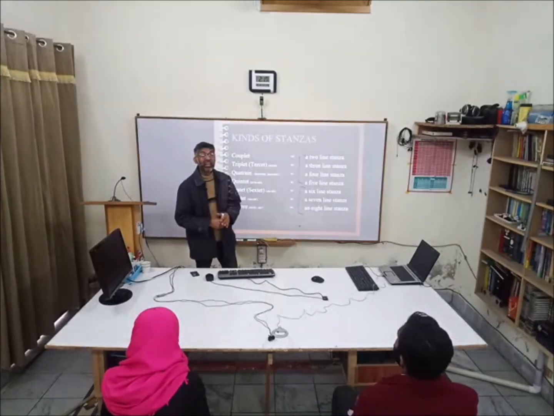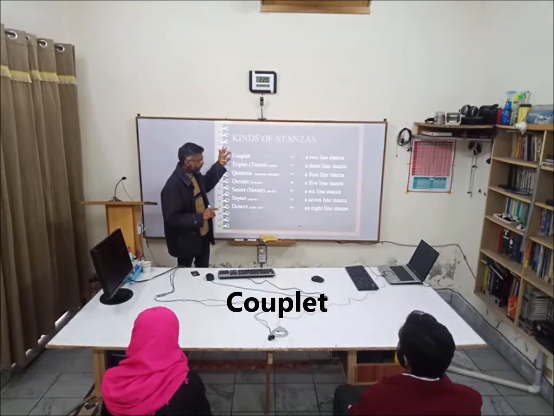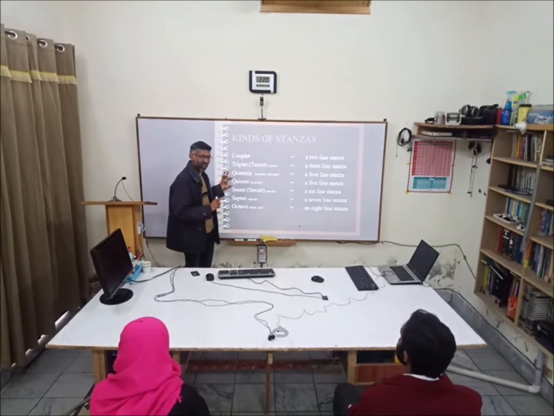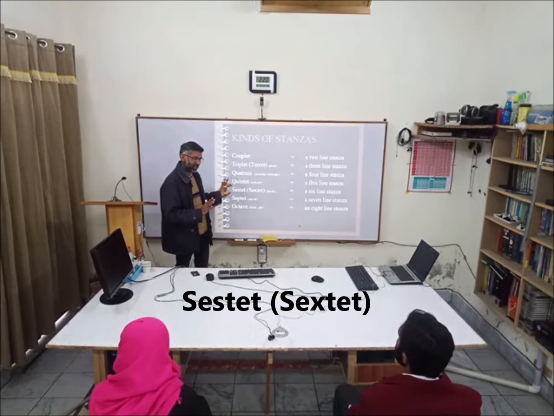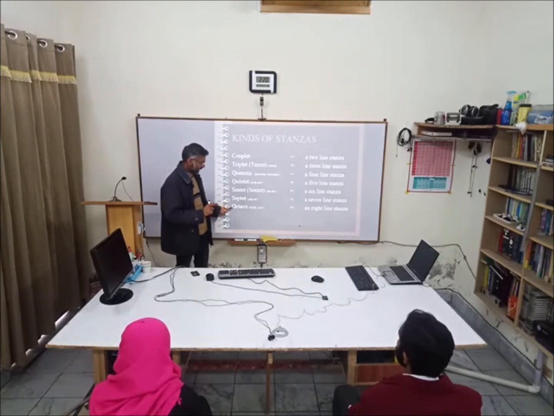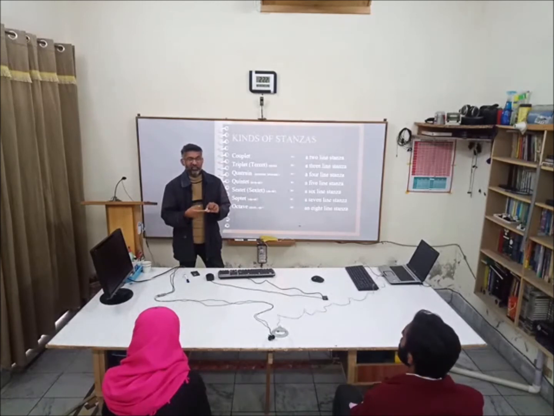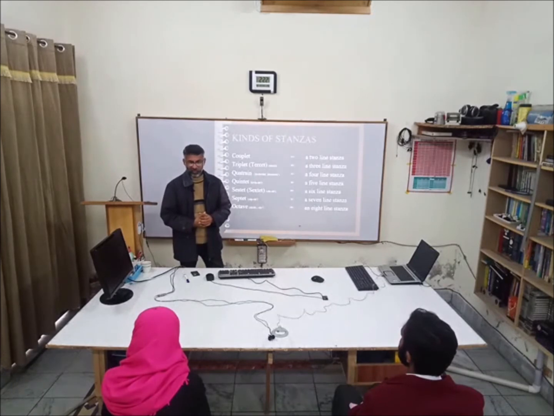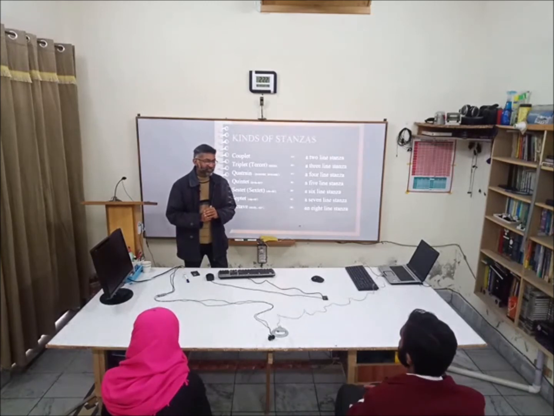We are going to talk about kinds of stanza. 2 lines, couplet. 3 lines, triplet or tercet. 4 lines, quatrain. 5 lines, quintet. 6 lines, sextet. 7 lines, septet. 8 lines, octet. 2 line stanza, 3 line stanza, 4 line stanza, 5 line stanza, 6 line stanza, 7 line stanza, and 8 line stanza. 2 line couplet, 3 line triplet, 4 line quatrain, 5 line quintet, 6 line sextet, 7 line septet, 8 line